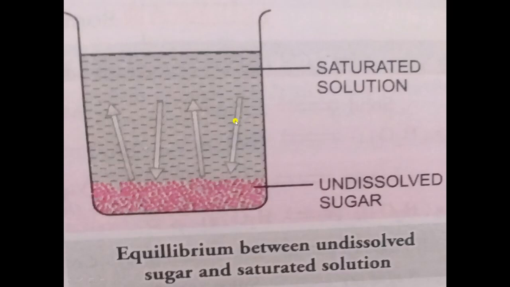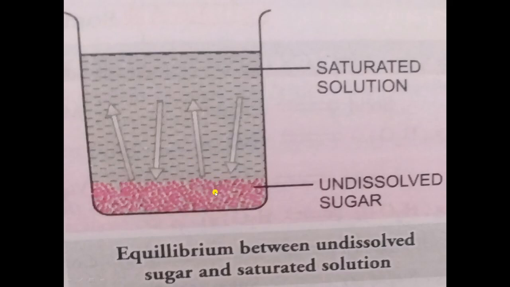At the saturation point you will observe that no more sugar can be dissolved in the solution. So sugar particles will settle down at the bottom. This is undissolved sugar, and these are the crystals of sugar. Now you will observe that there is no change in this container. We think that no sugar is dissolving here. But there are two processes happening at the same rate, and these are the rate of dissolution and the rate of precipitation.